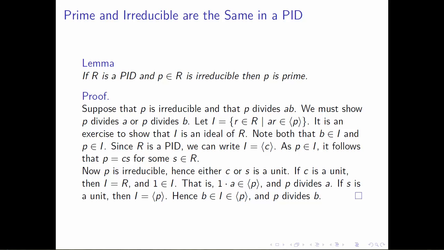In the other situation, if S happens to be a unit, then I, this ideal, is the ideal generated by P. The ideal generated by C is the same as the ideal generated by P when P and C are off by multiplication by a unit. In this situation, we've noted again that B belongs to I, and I is the ideal generated by P, which means that B can be written as a multiple of P, and P divides B.